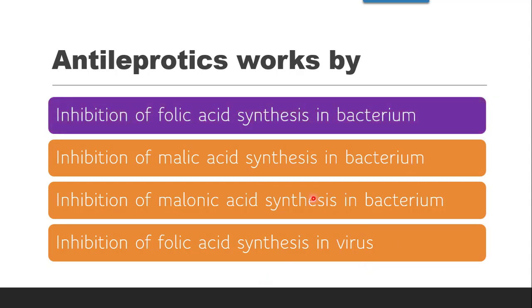Virus is not there, bacterium are there. Folic acid is essential for the growth of the bacterium. So by inhibiting folic acid synthesis, antileprotics will work. They act as competitive inhibitors of PABA, and they inhibit the folic acid synthesis which is required for the growth of the bacterium causing leprosy.